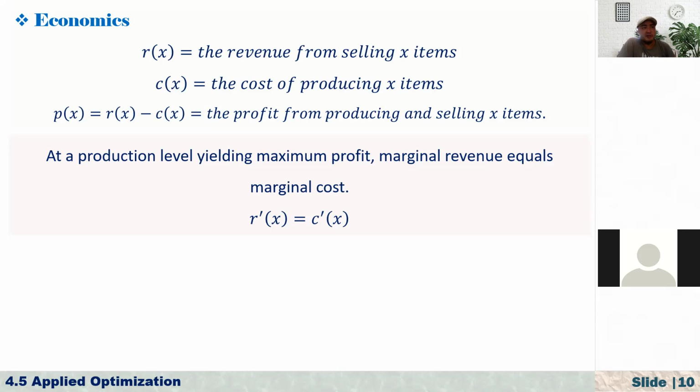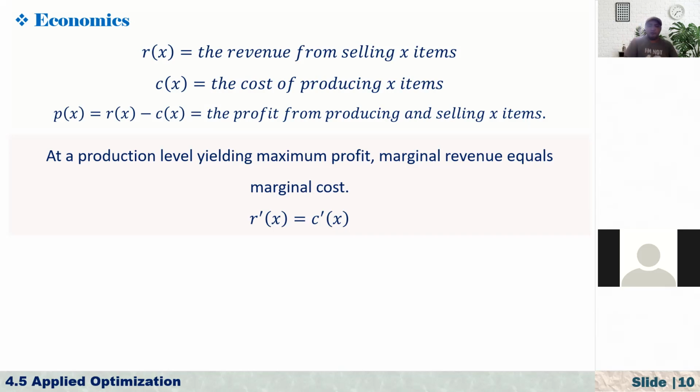For example, if the number of items you produce increases by 10%, it doesn't mean that revenue also increases by 10%, right? Because sometimes if you increase the production level, the cost may increase dramatically, or it may not increase much. And that's why you need to make some adjustment between the production level and the cost of producing those x items.